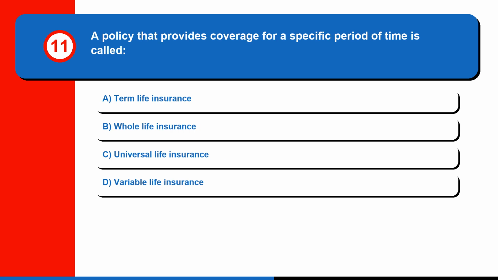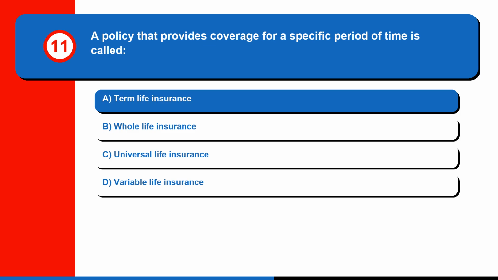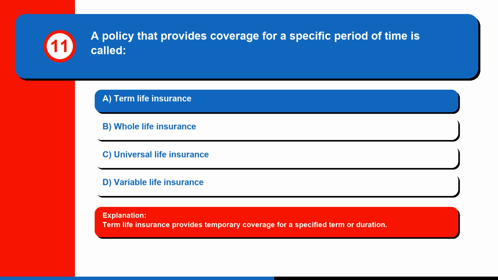Question 11. A policy that provides coverage for a specific period of time is called A. Term life insurance, B. Whole life insurance, C. Universal life insurance, or D. Variable life insurance. The correct answer is A. Term life insurance. Term life insurance provides temporary coverage for a specified term or duration.